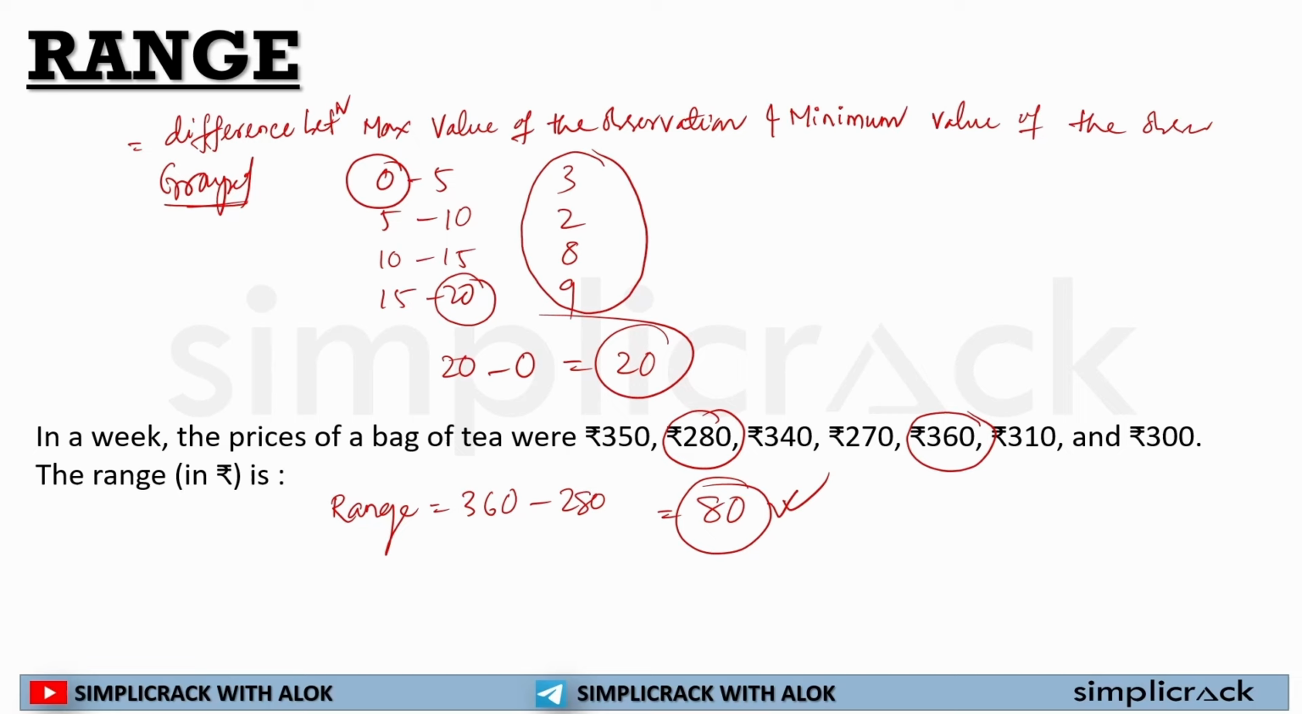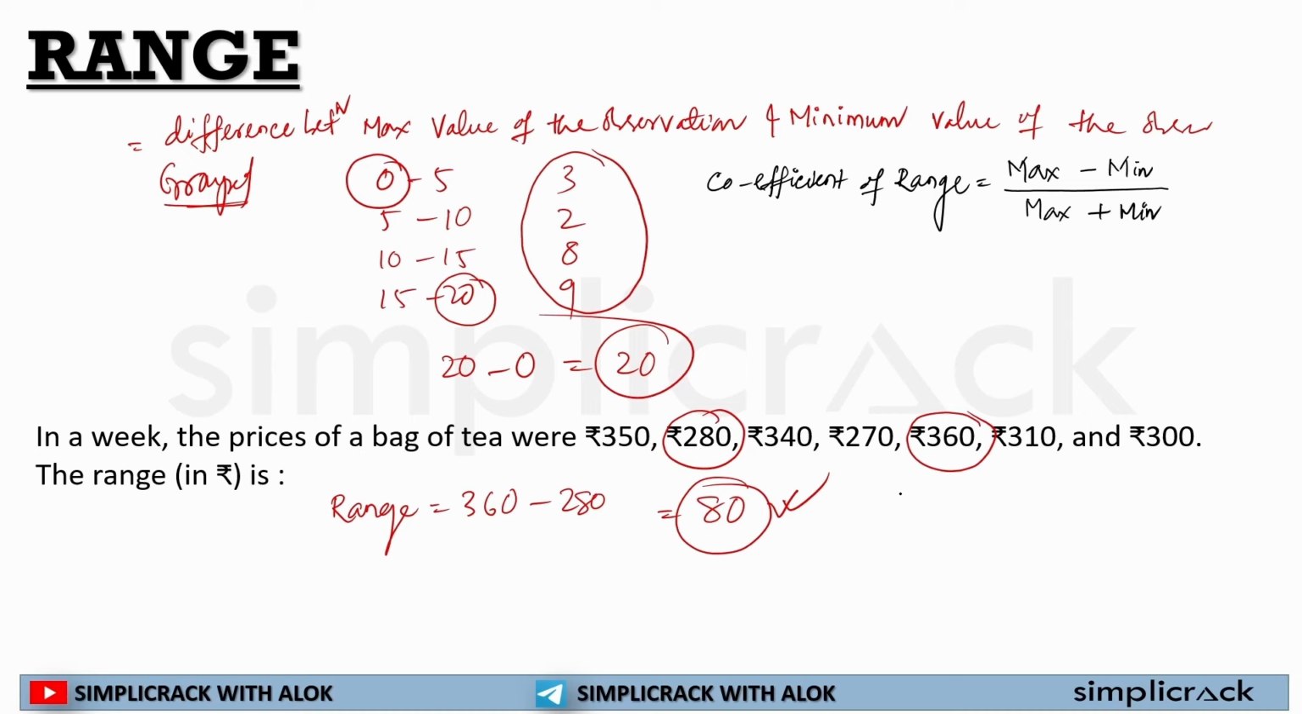Now, apart from all this, there is another concept. I think this concept is not prevalent in standard books available for SSC, but you need to remember, it might be possible this question can come. What is the coefficient of range? So coefficient of range is equal to maximum value minus minimum value divided by maximum value plus minimum value.